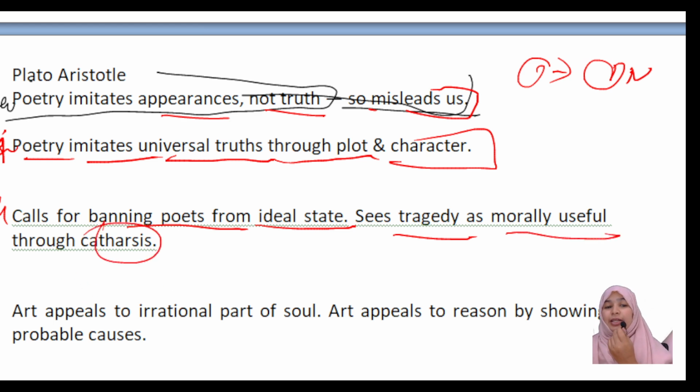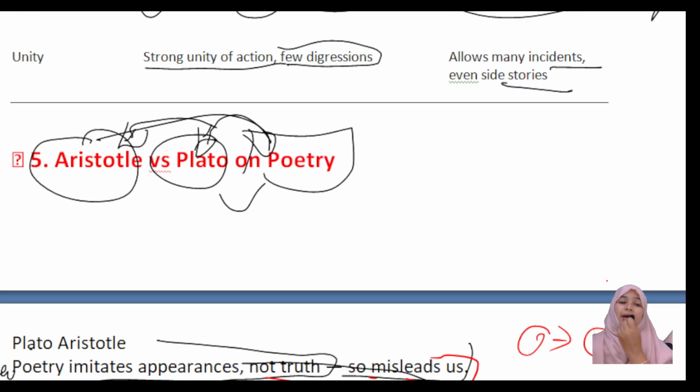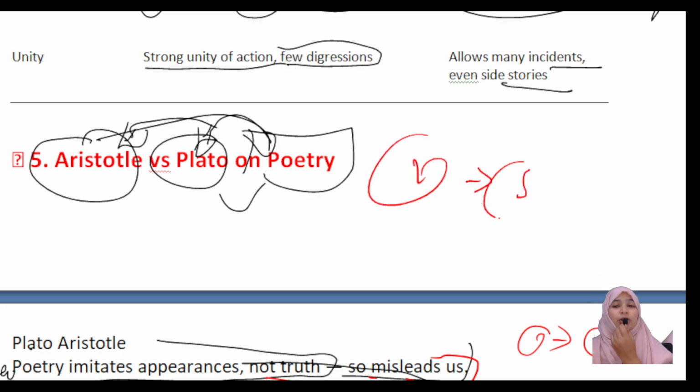Whereas Aristotle says art appeals to the irrational part of the soul. So art appeals to reason by showing probable causes. Yes, imitation is like an art. It can lead the reader in a moral way. This is what tells us about the differences between Aristotle and Plato. We have studied many more things, that's why I completed it in a short way.